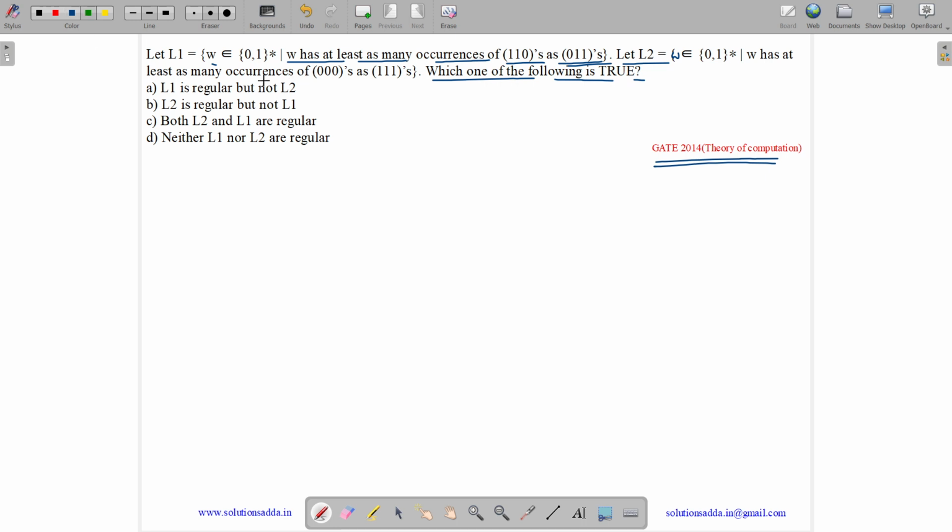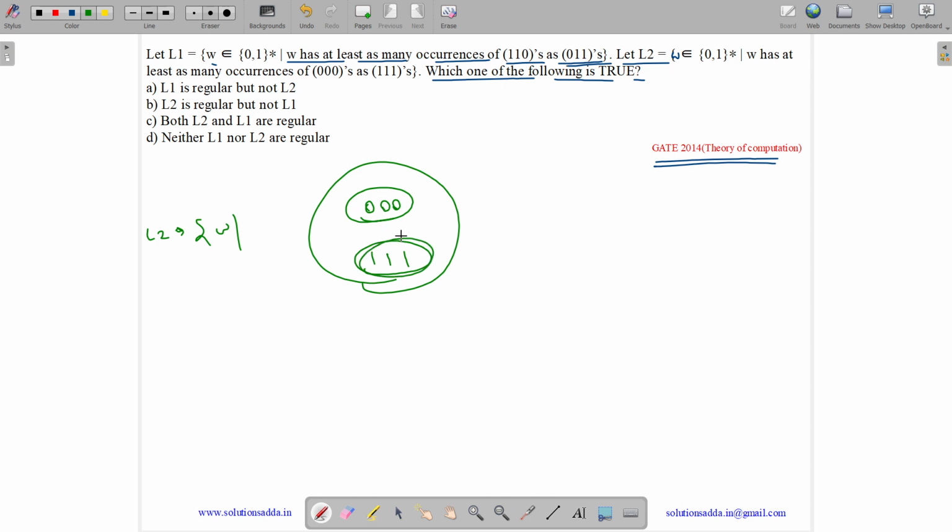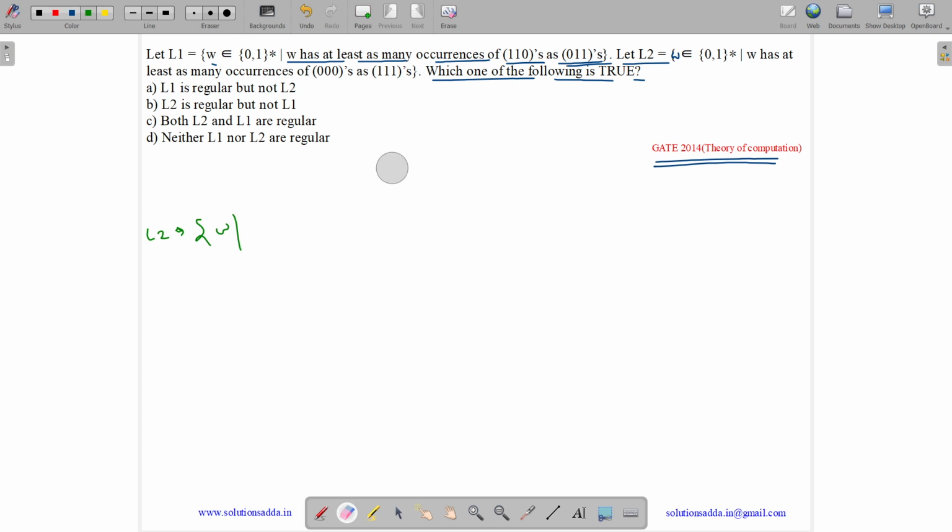Okay, let us see for L2. L2 is a set of all w such that w has at least as many occurrences of triple zeros as triple ones. So here we need to individually count the occurrences of triple zeros and triple ones and compare them. It can't be done by a finite automaton, so it is not a regular language, because here we need to do comparison. So L2 is not regular. But you may think that L1 will also be not regular on the same grounds.